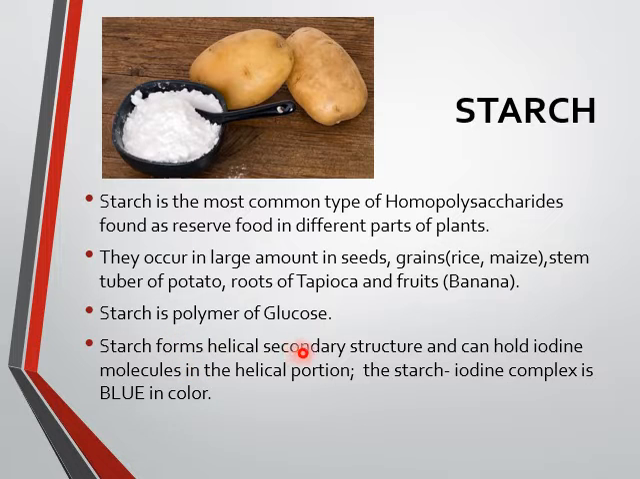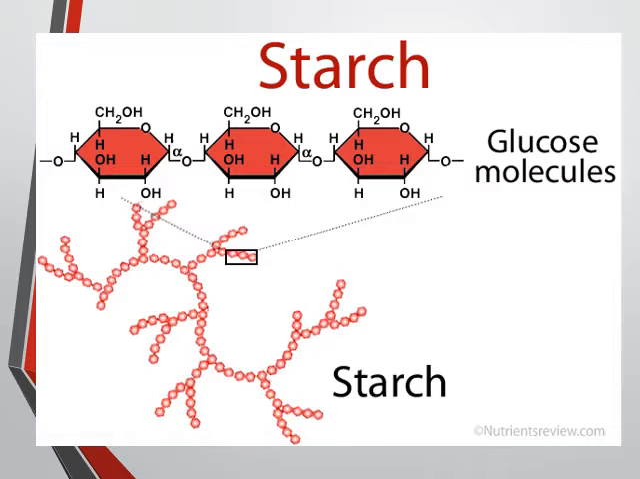Starch forms a helical secondary structure and can hold the iodine molecule in the helical portion. That's why starch gives a blue color with iodine. This is a very simple test which we can perform in our laboratories: when we take a source of starch and put iodine, as we know the color of iodine solution is brown black, it turns blue black, meaning the food contains starch.